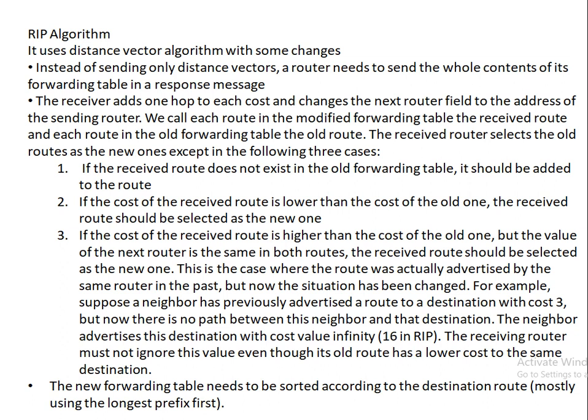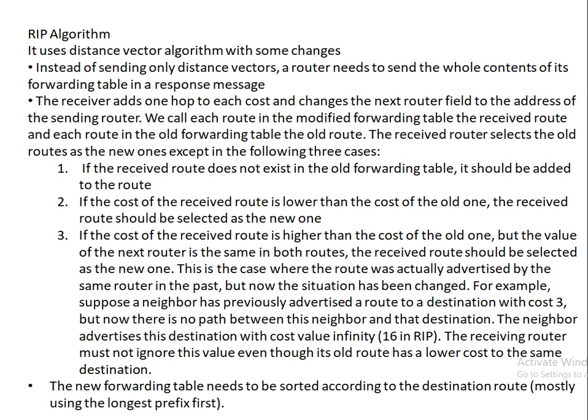We call each route in the modified forwarding table the received route, and each route in the old forwarding table the old route. The receiver selects old routes as the new routes except in the following three cases. It means the old route will be selected as the new route if these three things do not happen.